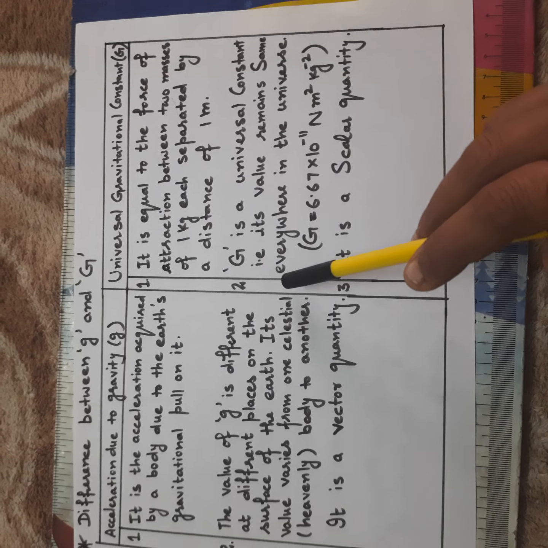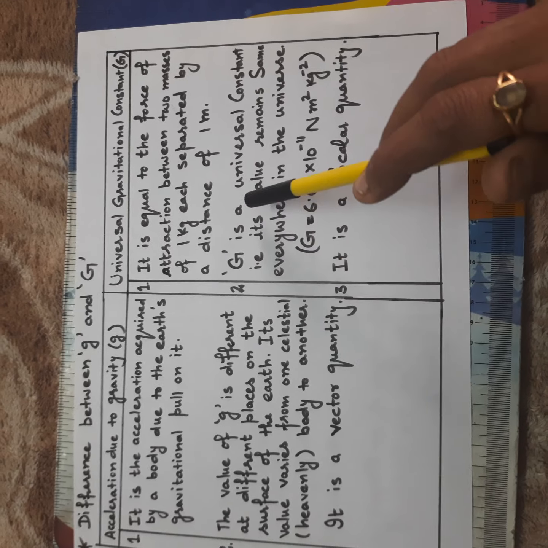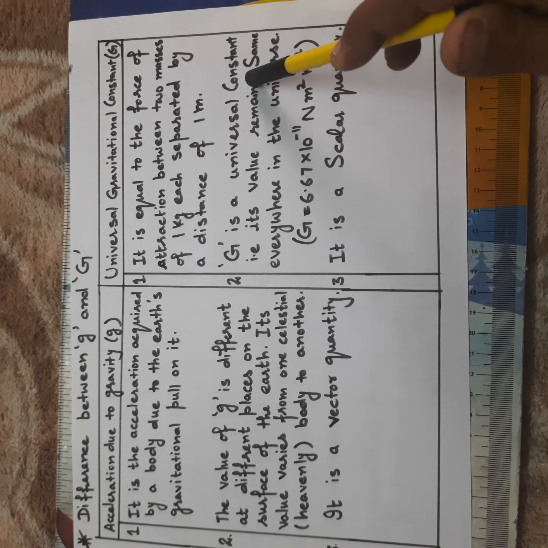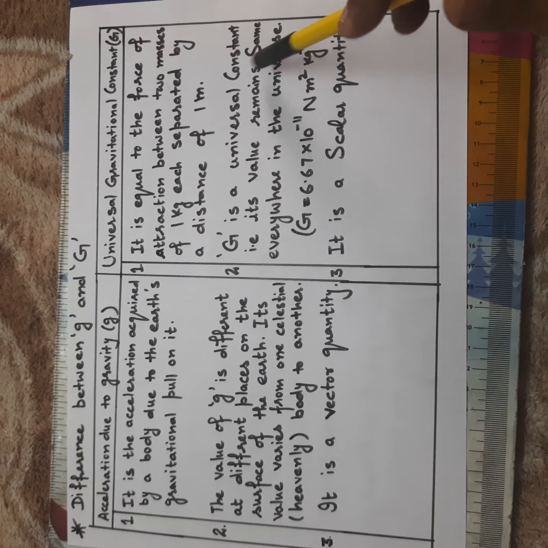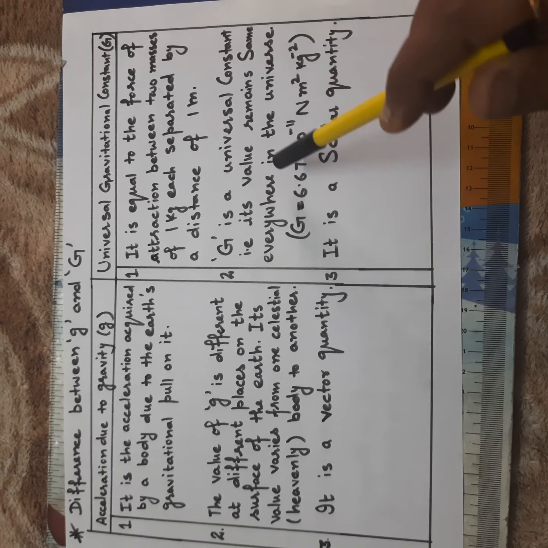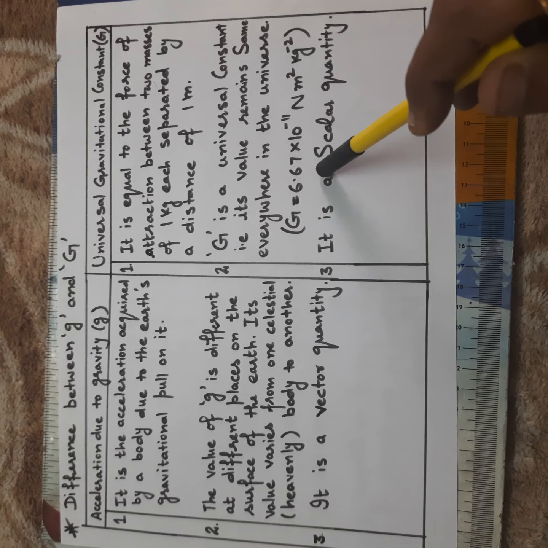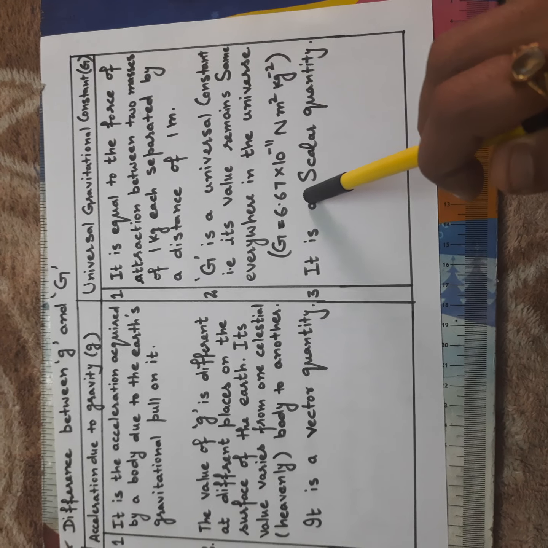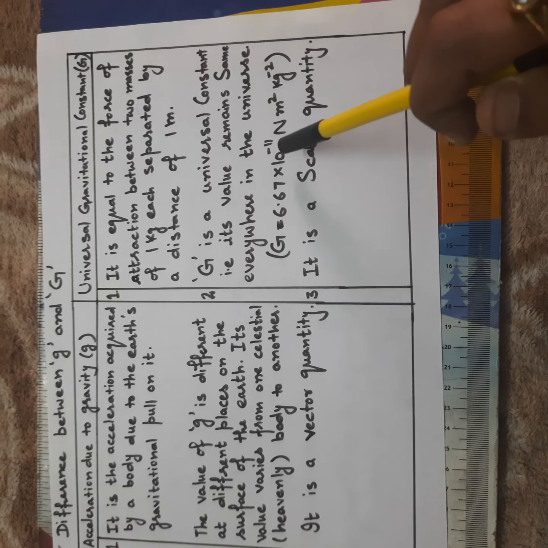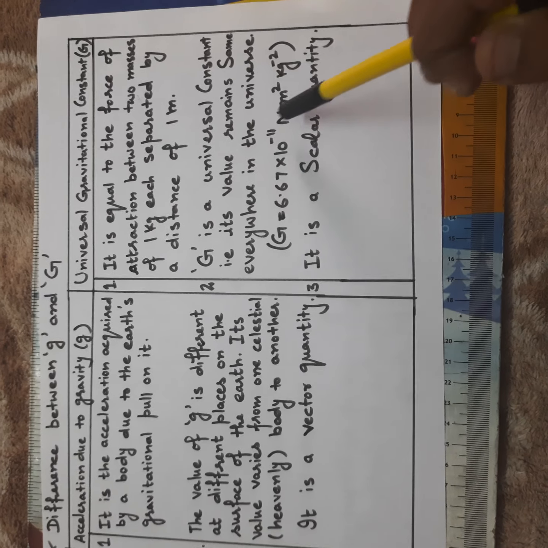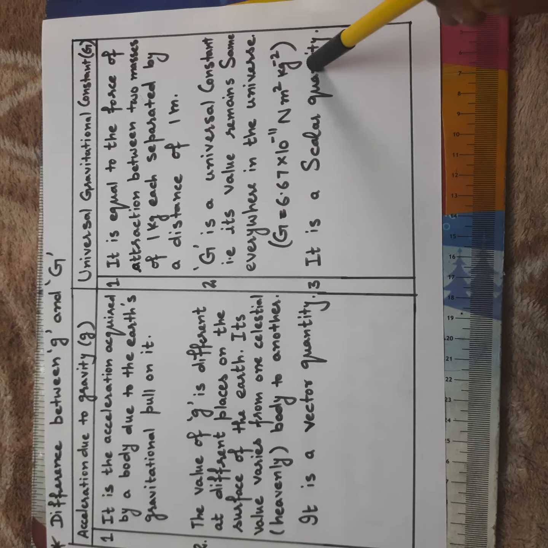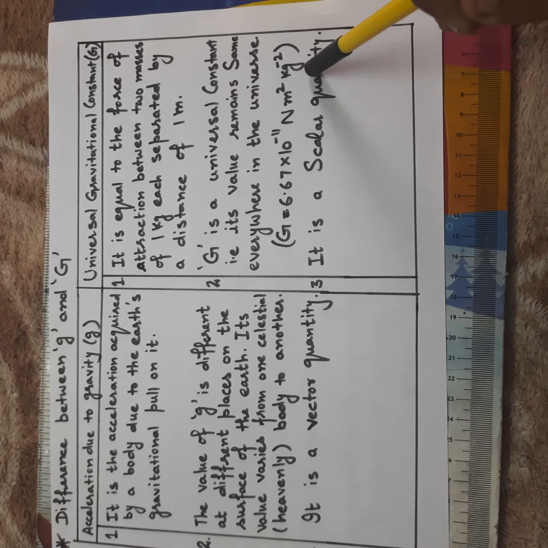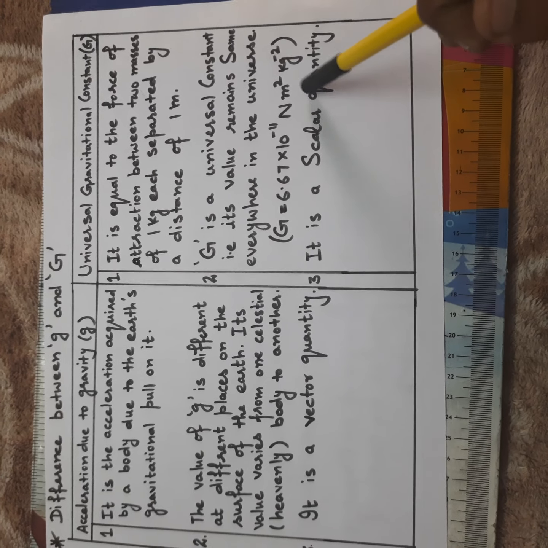Capital G is the universal gravitation constant. It always remains constant, a universal constant. That is, its value remains the same everywhere in the universe. And what is this value? Capital G is equal to, as we have done in the previous modules, 6.67 into 10 raised to the power minus 11 Newton meter square per kg square. We have evaluated this article also in the previous modules.